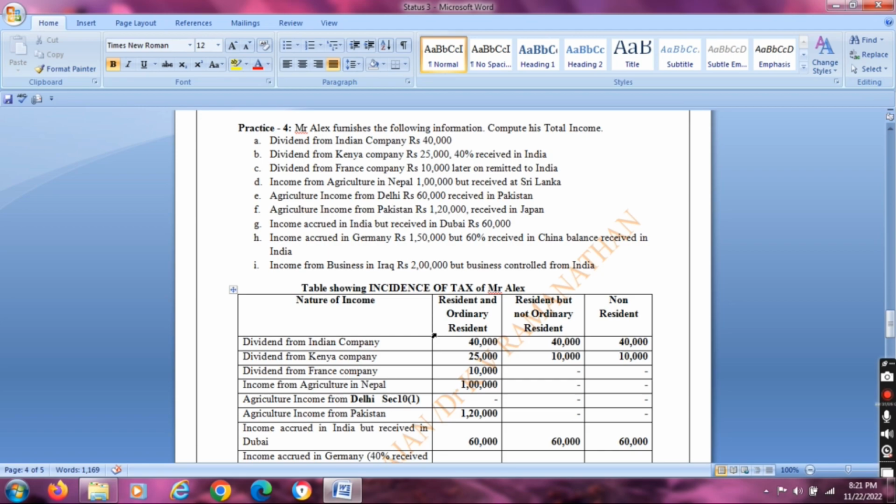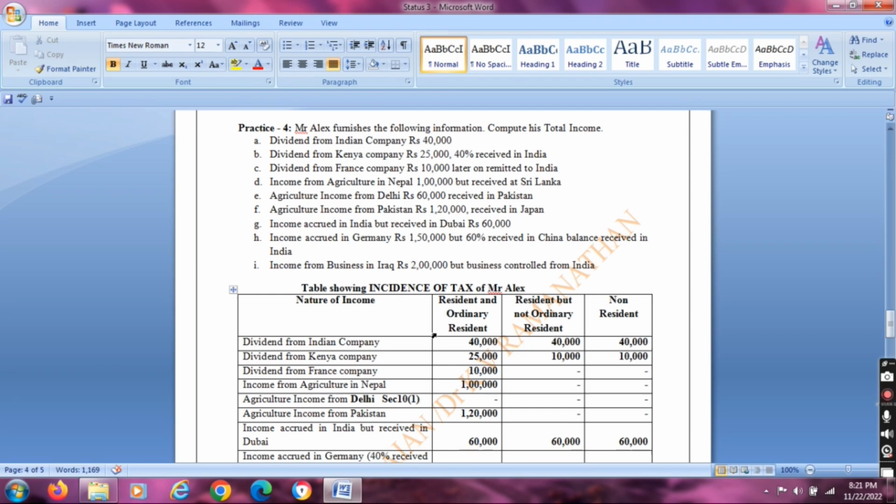Second one is dividend from Kenya company, 25,000, 40% only received in India. So the full amount was taxable for resident and ordinary resident, because he is an Indian citizen, as the liability to pay tax in India. But for the other two residential statuses, the actual amount received in India only, that part only they are liable to pay tax in India.